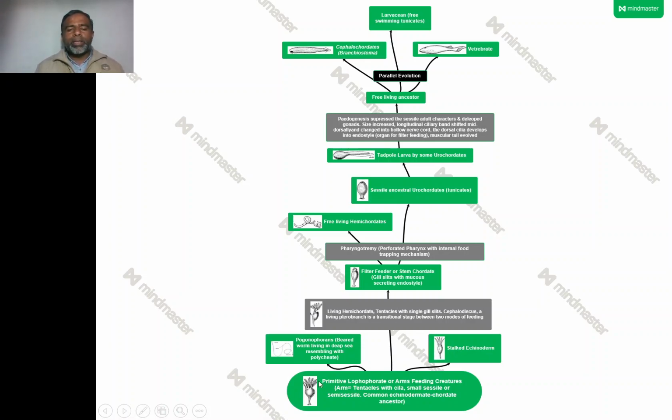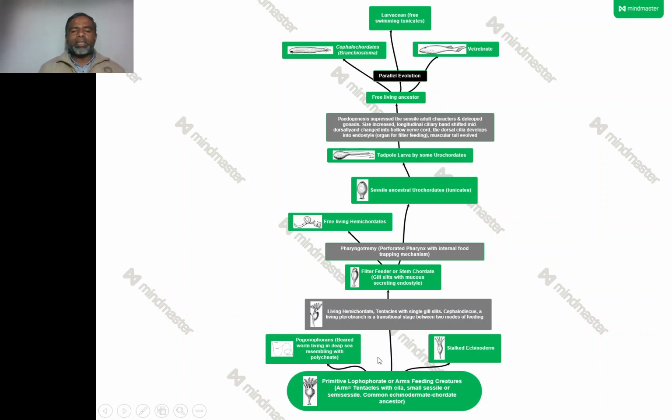So these primitive lophophorates, after giving off their tentacles, became filter feeders, and they were called the stem chordates. So gill slits, numerous, with a mucus secreting endostyle, were formed in them. The endostyle is the organ meant for filter feeding. So, by changing from tentacle feeding to filter feeding, another evolutionary step has taken place.